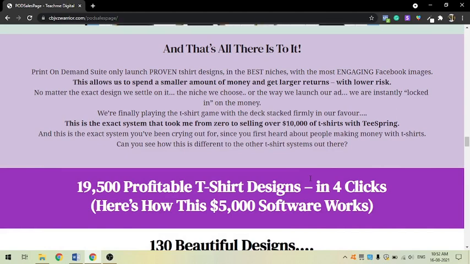In the review of the software called Print on Demand. With this software, what you can do is print a T-shirt and sell it with Facebook ads, and with the help of Facebook ads you can get a lot of profit. With this business, a lot of people are earning six and seven figures per month. So this is a very profitable business, and with this software you can do it in just 4 clicks. You just drag and drop, print, and the T-shirt is ready.